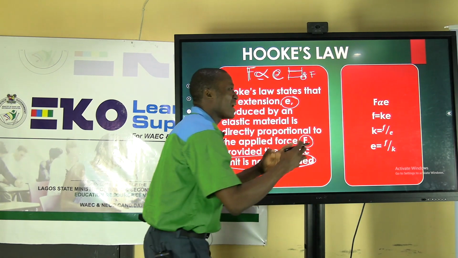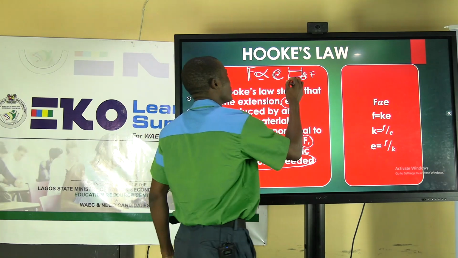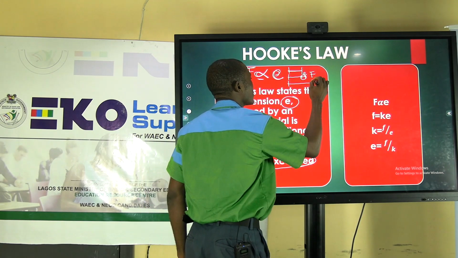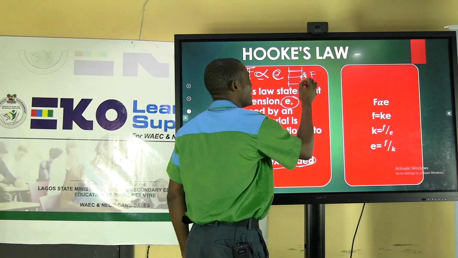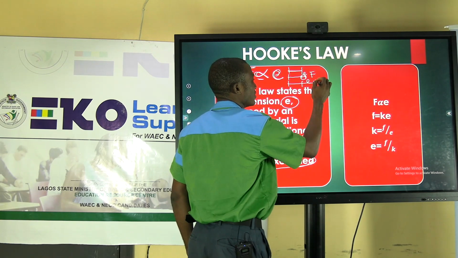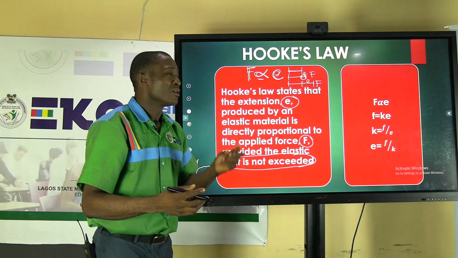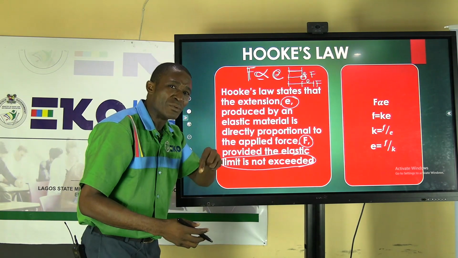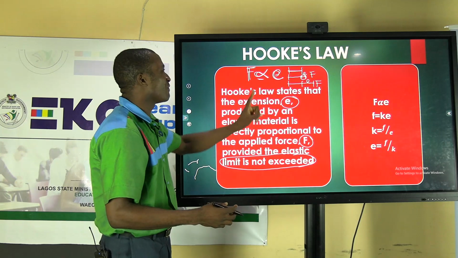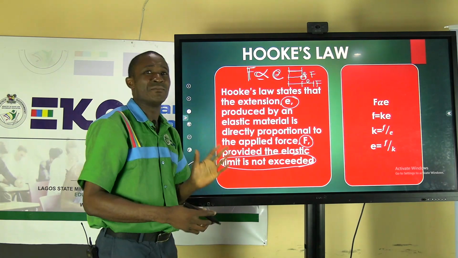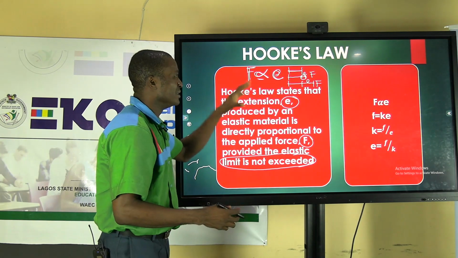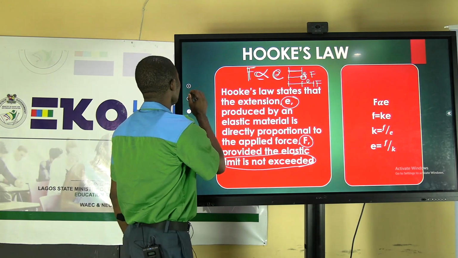So if you apply a larger force, you will have a longer extension. That is what Hooke's law is saying. But all of this will happen provided you have not exceeded the elastic limit of the material.